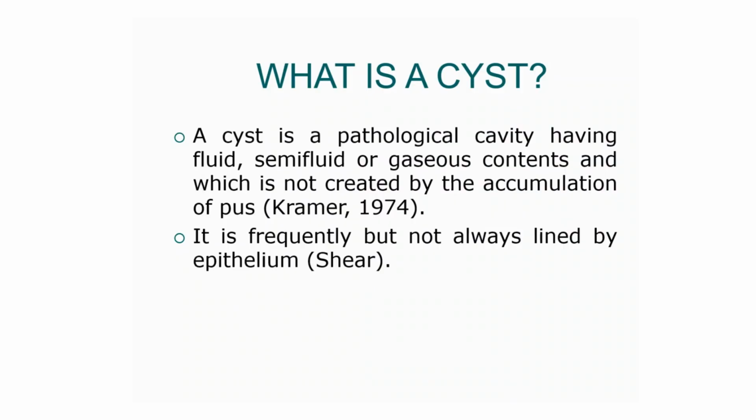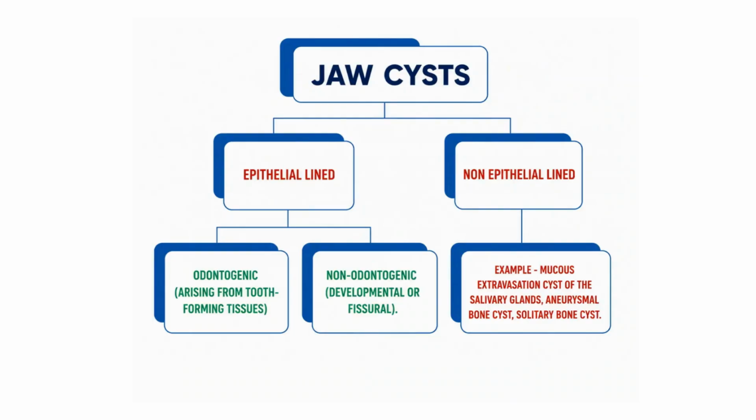Moving on, now we've understood the definition of cyst. Now we'll understand what are the different types of jaw cyst. So, cyst could be epithelial lined also and non epithelial lined also, like I discussed earlier. So, epithelial lined has odontogenic cysts arising from tooth forming tissues or tooth forming apparatus. Non odontogenic cysts are like developmental or fissural cysts.